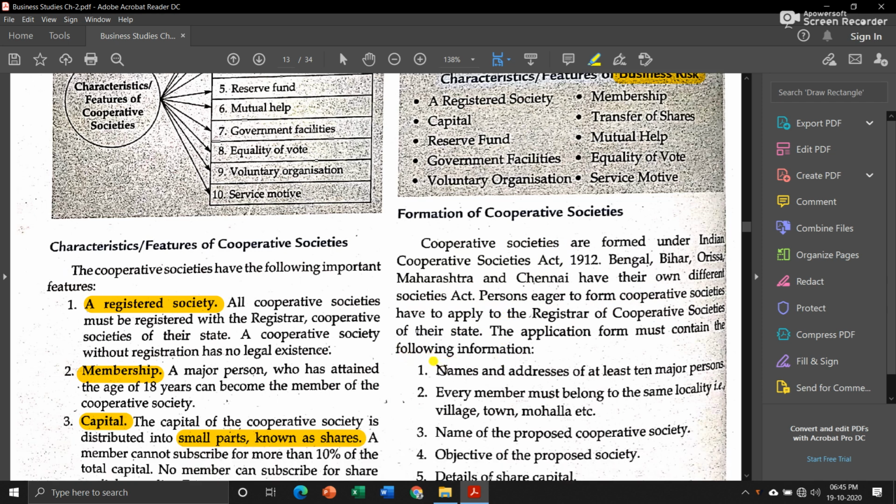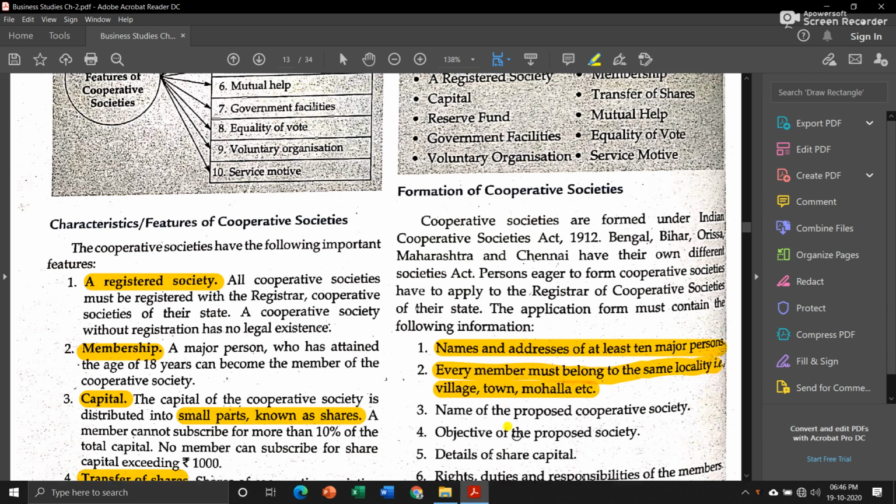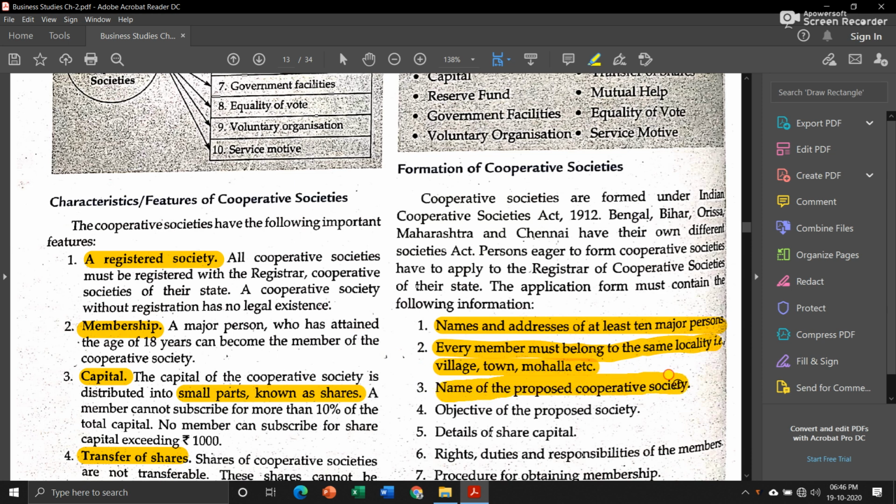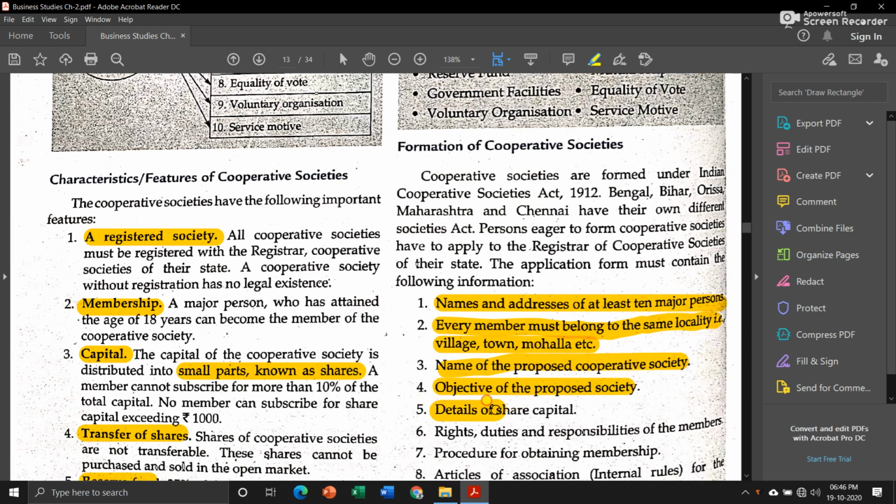Now, in that application form, you have to mention the names and addresses of at least 10 major persons. Then, every member must belong to the same locality, that is village, town, or mohalla. Then, the name of the proposed cooperative society, whatever name you are planning for it, you have to mention in your application form. Then, the objective for which you are forming the society, that also you have to mention. Details of all the share capital, rights, duties and responsibilities of the members.